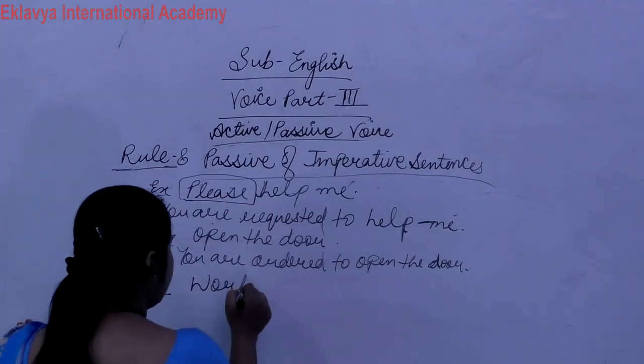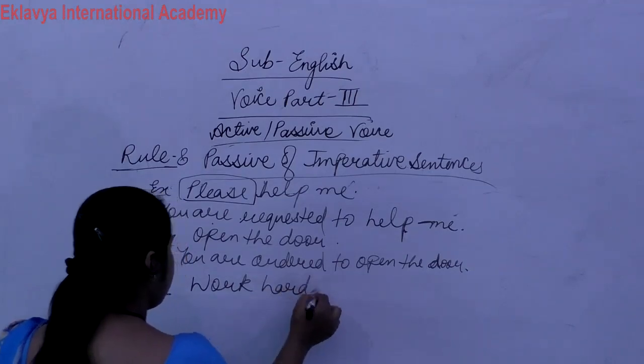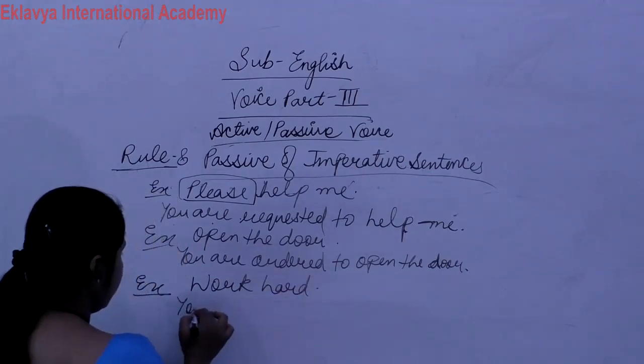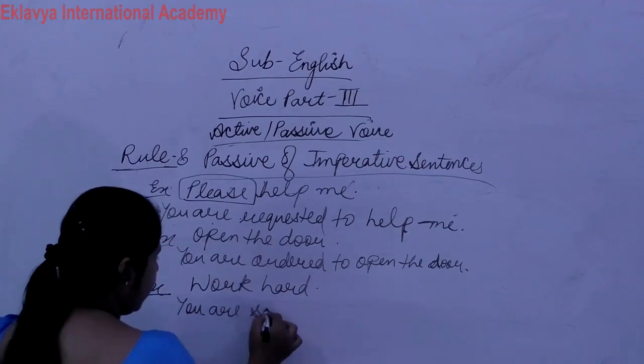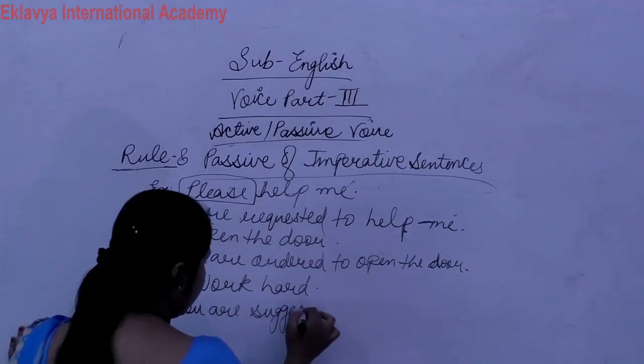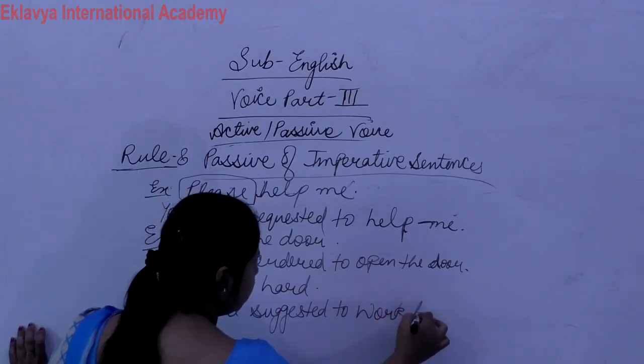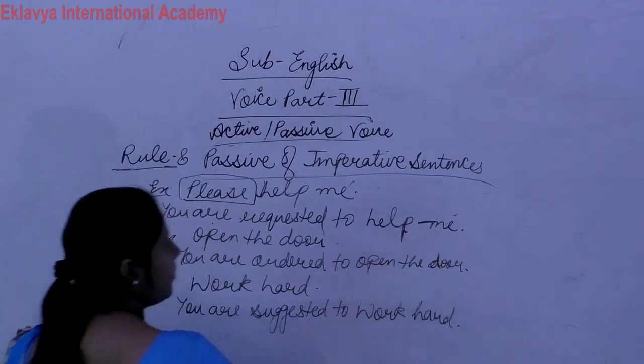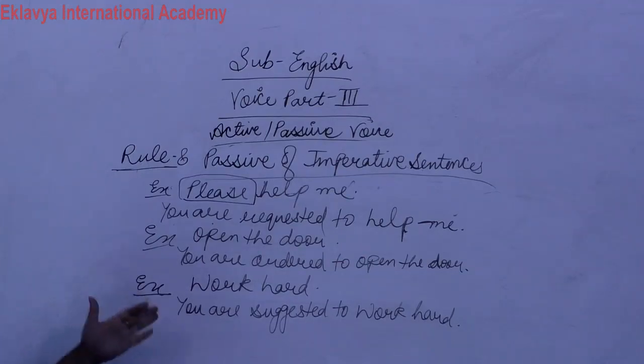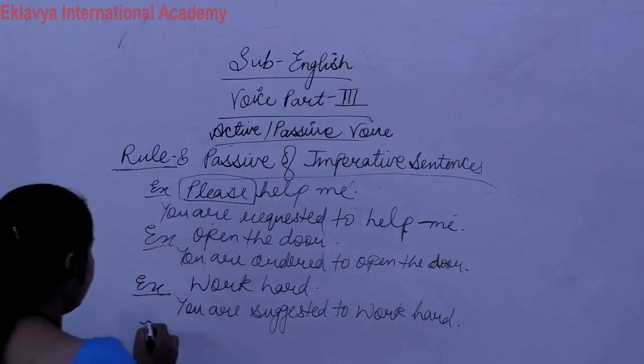Work hard. You are suggested to work hard. So these are imperative sentences. This way we can solve imperative sentences.